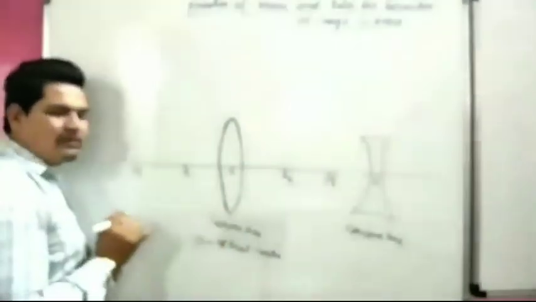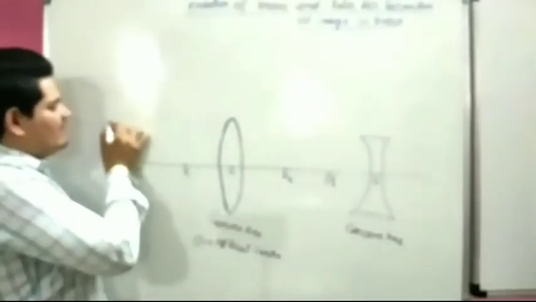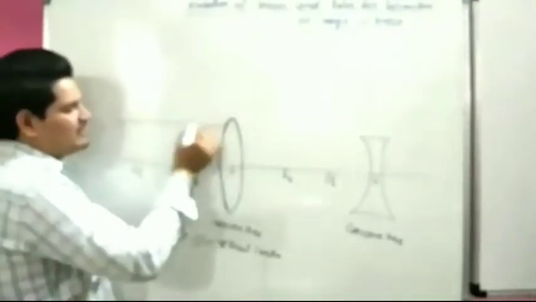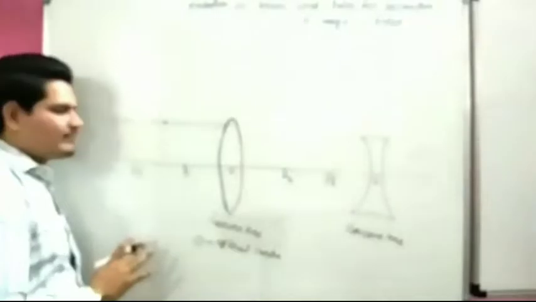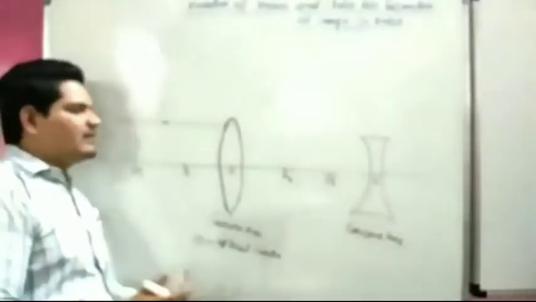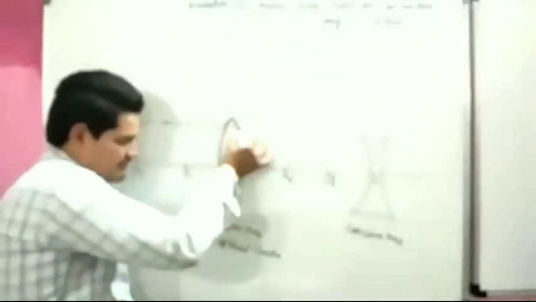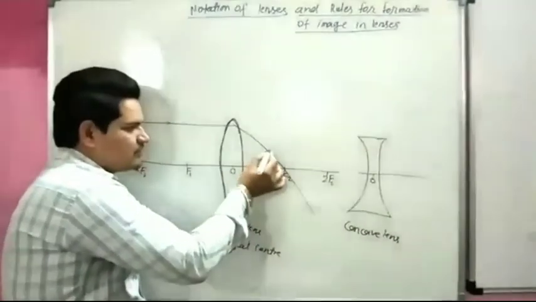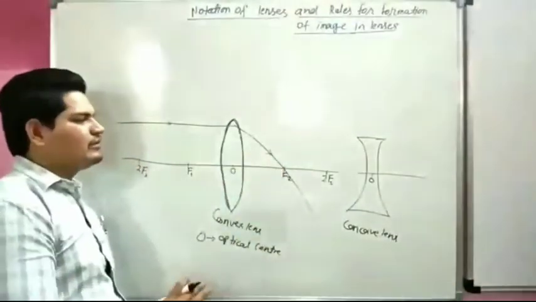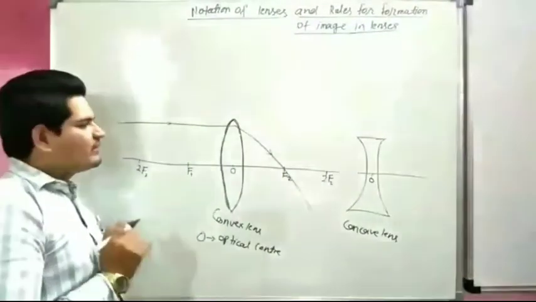Now the rules for the formation of image. Rule one: when an incident ray comes parallel to the principal axis, it will pass through the focus. This rule is same as the mirror.